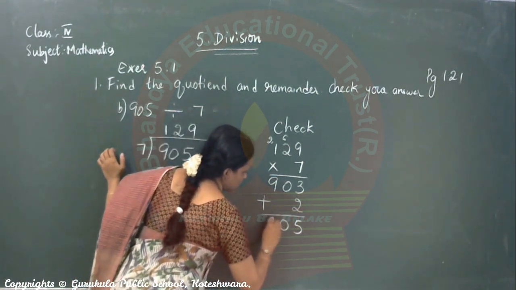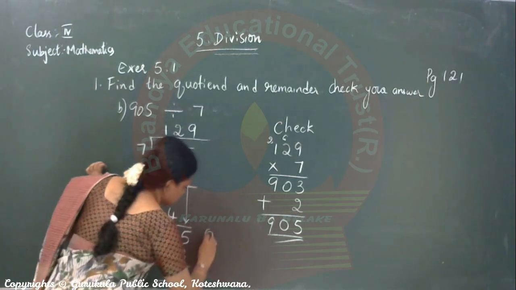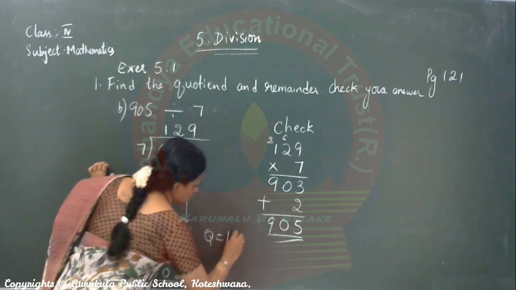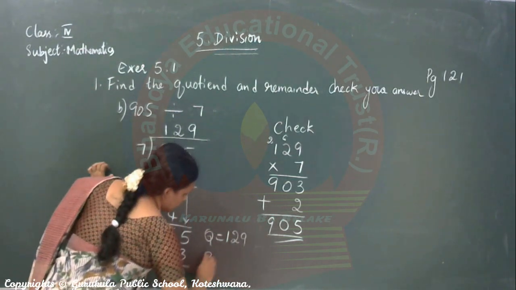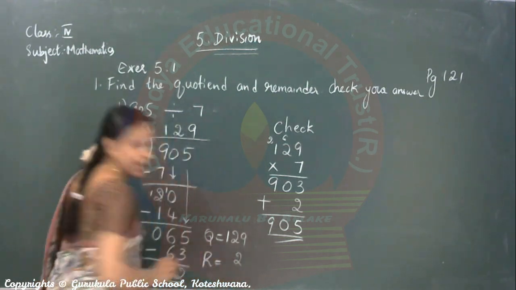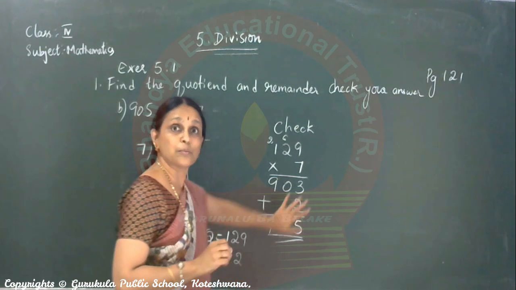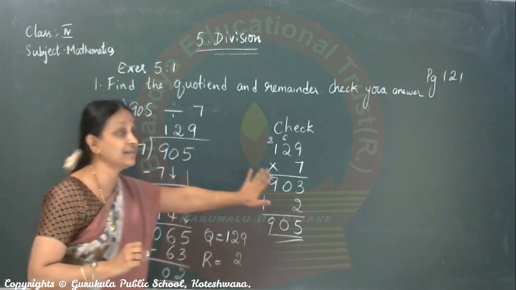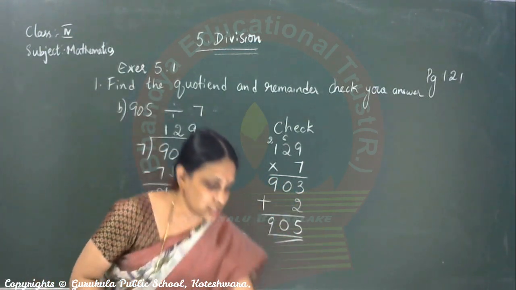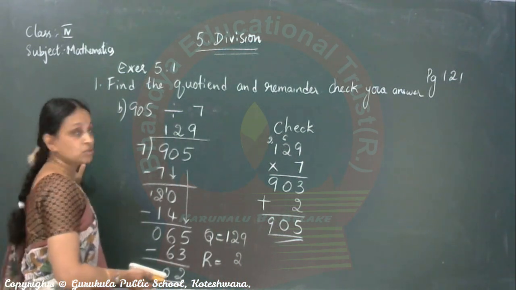5, 0, 9. Of course, you have to write the quotient, that is 129. Remainder is 2. Don't forget to write this. You should write this and you should check. Both are compulsory: quotient, remainder and check. Got it? Yes. Let us go to the third sum.